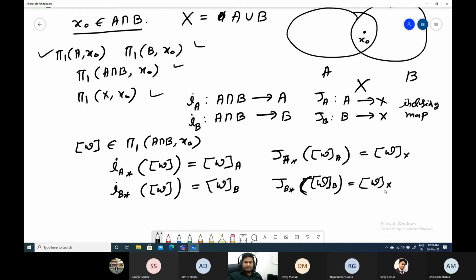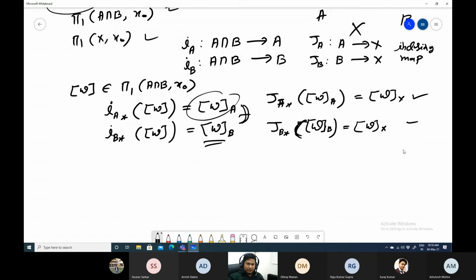Now these are different. What about these two? Are these two same or different? These two are totally different, different letters, right? Because this comes from the fundamental group of A. This is one group element, the element of this group, and this is the element of that group. So they are different, right?